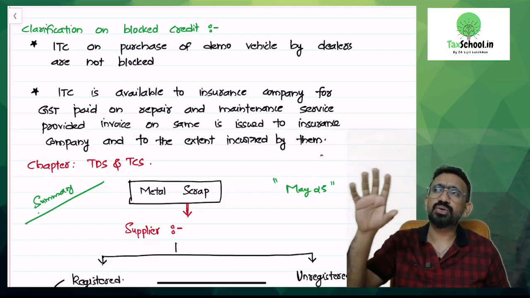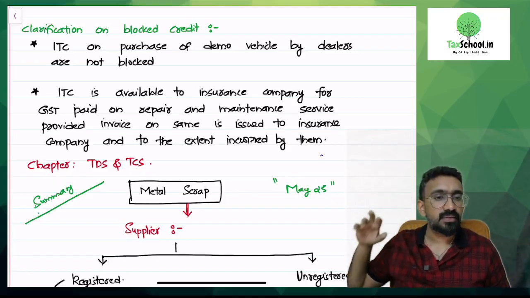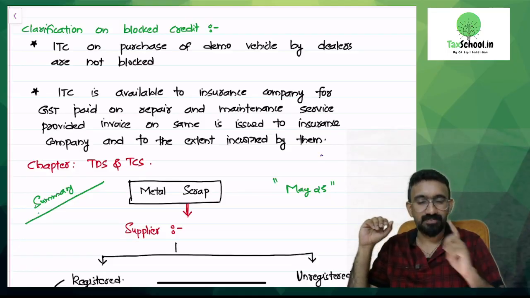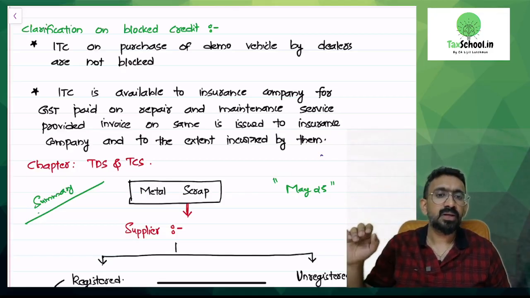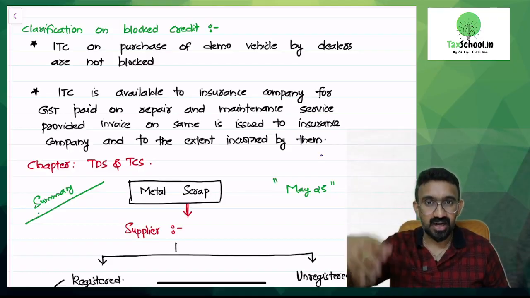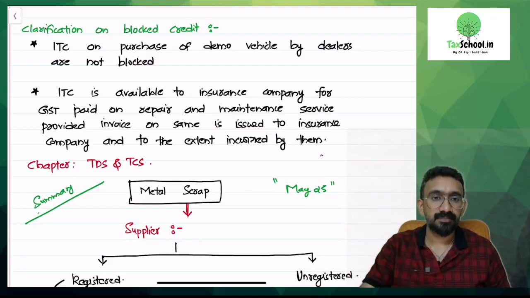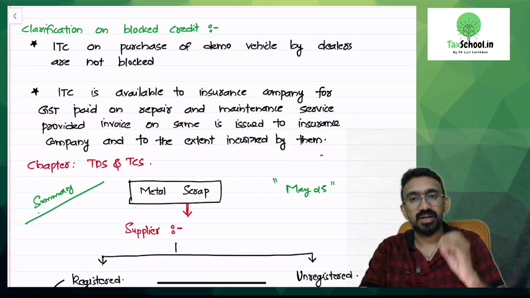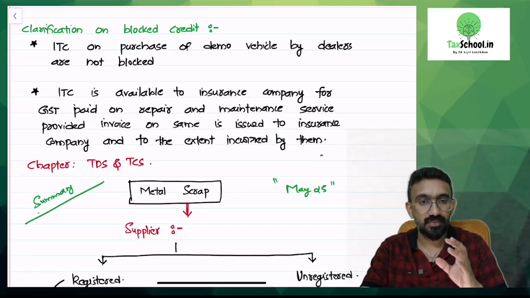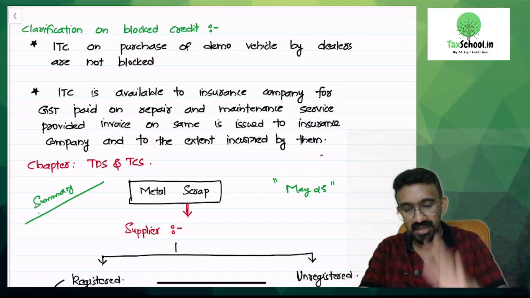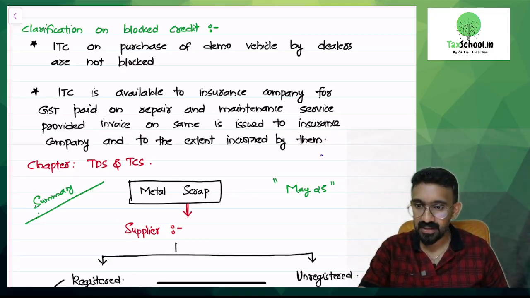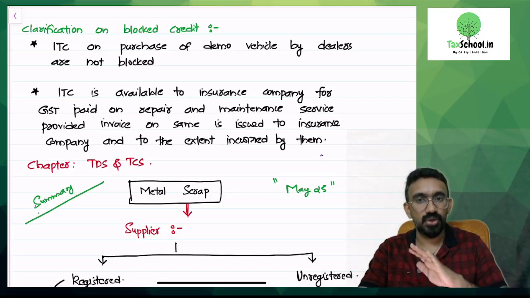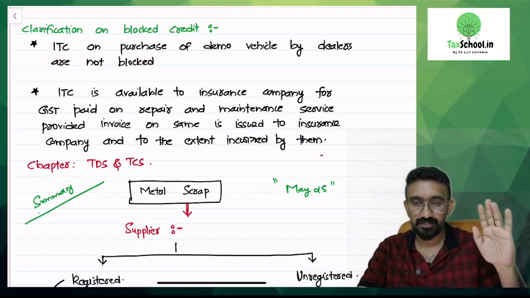Tata EV showrooms have so many demo vehicles available. They have one vehicle always rounding there on their platform. It's a beautiful dealership center that they have created. Now, the Tata dealer has purchased a Tata vehicle to keep it as a demo vehicle. Can the dealer take the input tax credit of the demo vehicle purchase? They are not selling this demo vehicle at the moment. Can they take the credit? They have clarified yes, because this demo vehicle is also used for selling other vehicles. Are you guys understanding? So they have clarified ITC on purchase of demo vehicle of less than 13-seater is not blocked. ITC can be availed. Clear?